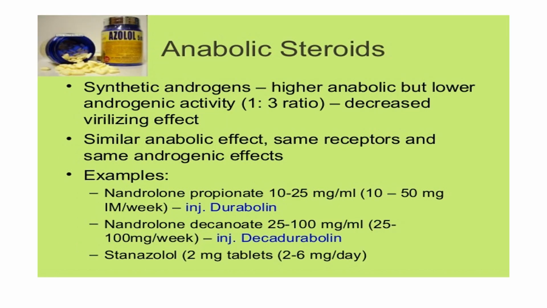Again a small topic: anabolic steroids. What are anabolic steroids? They are nothing but synthetic androgens with a higher anabolic property but a lesser androgenic activity. So there is a lesser virilizing effect. They act in a similar way as androgens by binding to the androgen receptors. The examples of anabolic steroids include nandrolone propionate, nandrolone decanoate and stanozolol.